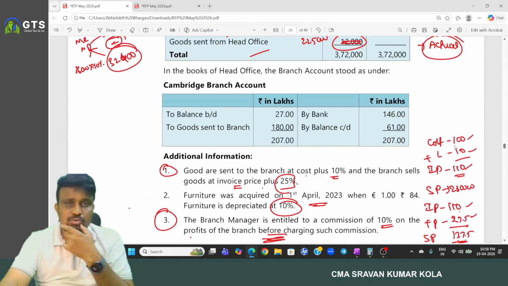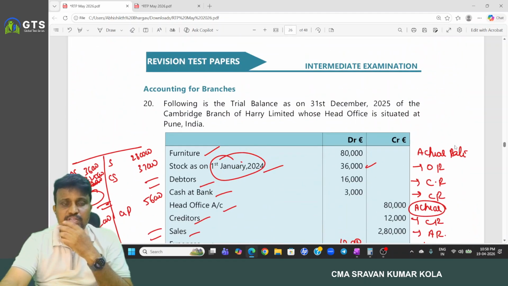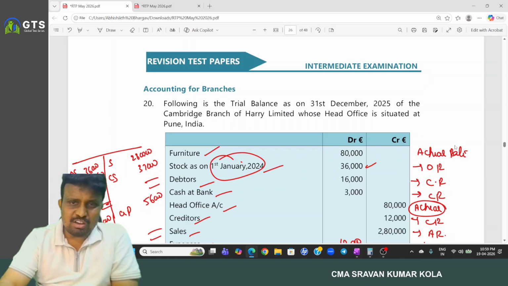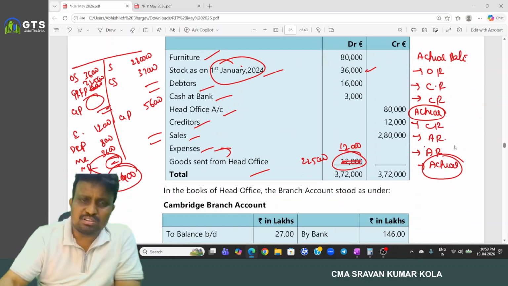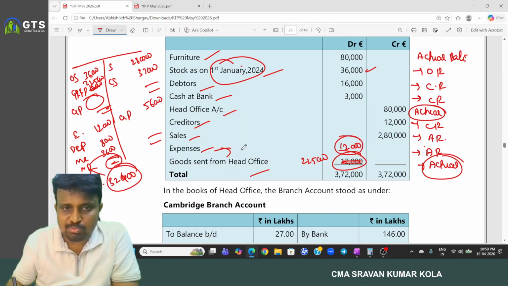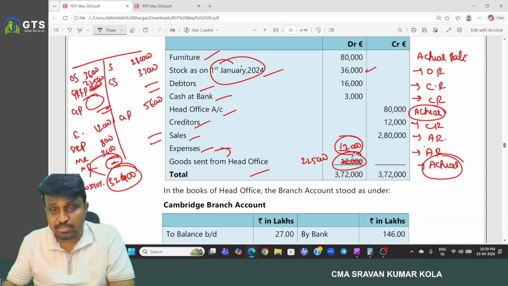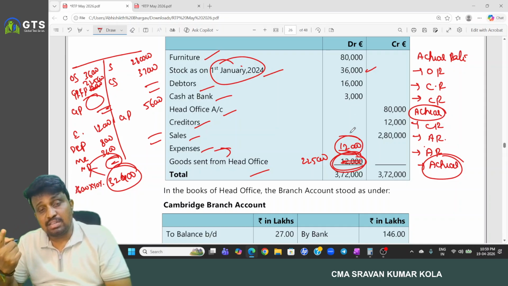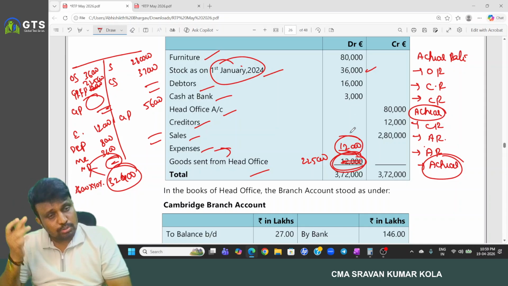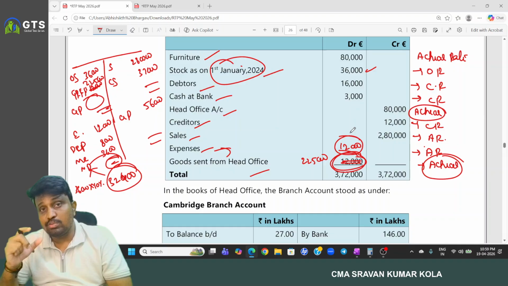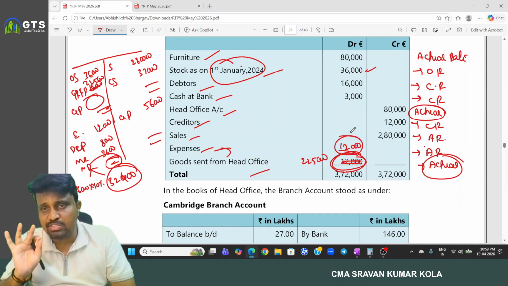So this is about all the questions we have. We completed all questions in the RTP, and we have a few important points. Some mistakes also we have in this RTP. One is that some expense amounts were not printed, the expenses amount and goods sent from head office were not printed. And another one is in the AS 10 question. Borrowing cost is required to be capitalized only for 8 months, but they considered it for 9 months. That is the mistake we have.